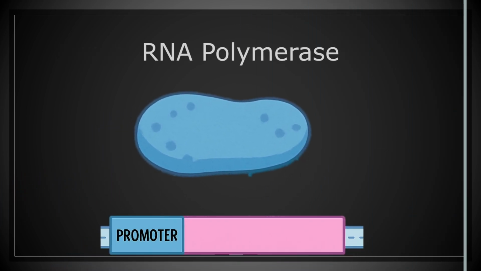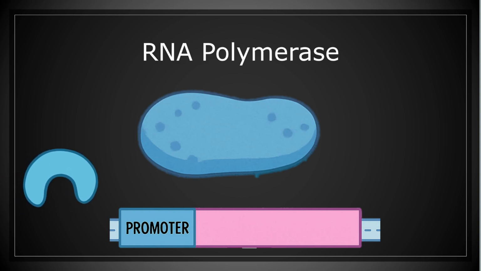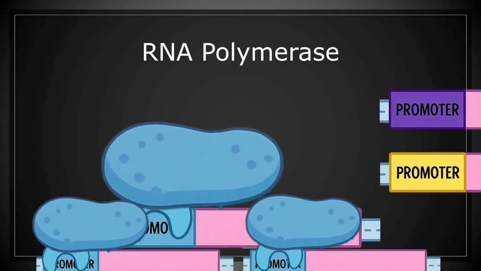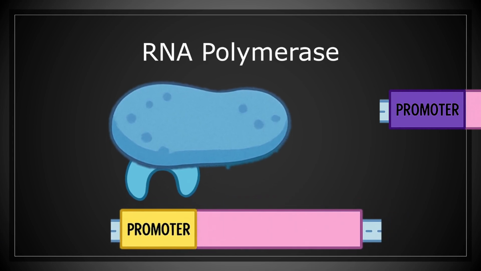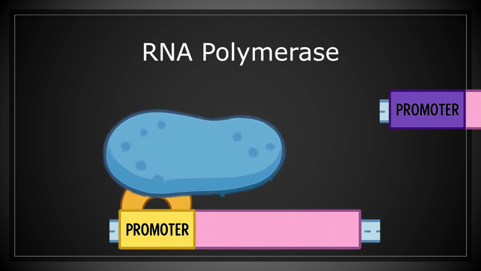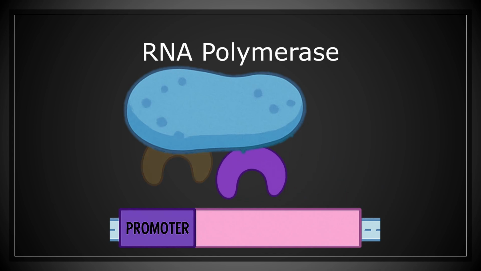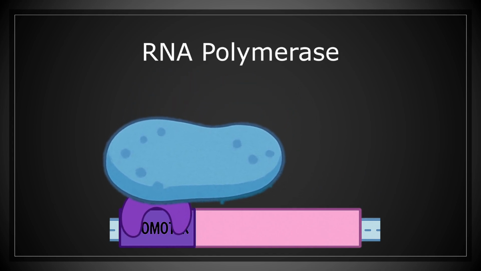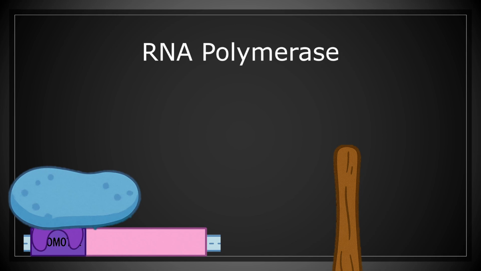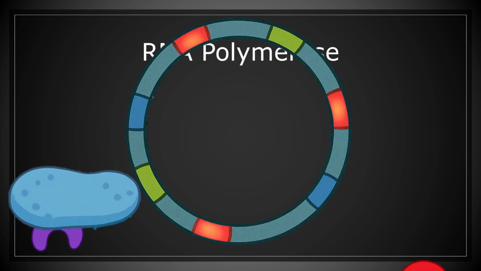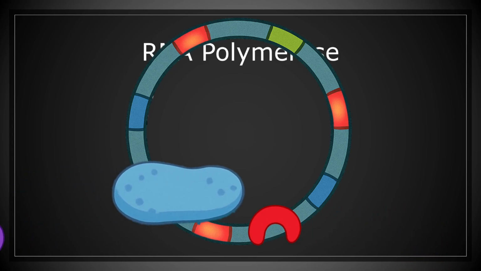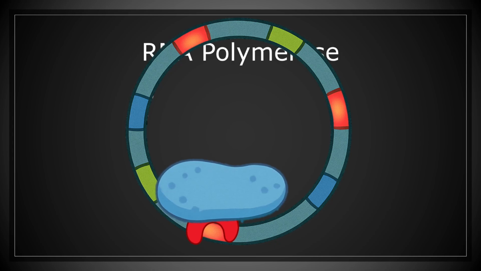Prokaryotic RNA polymerase includes a sigma factor, an interchangeable protein that helps it bind to specific promoters. Recall that promoters are DNA sequences marking where transcription begins. Different sigma factors target different gene sets. When the environment changes, the cell degrades the old sigma factor and makes one suited to the new conditions. It's like swapping out a tool head. Each sigma factor helps RNA polymerase lock onto the right genes for the job at hand. For example, under stress, a stress-specific sigma factor is made, guiding RNA polymerase to transcribe stress response genes.